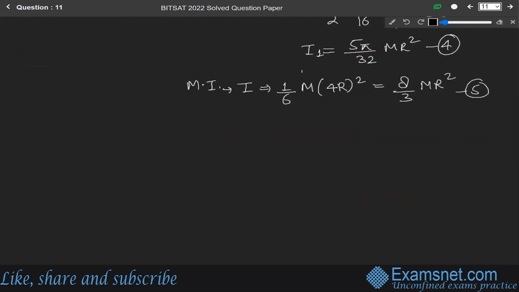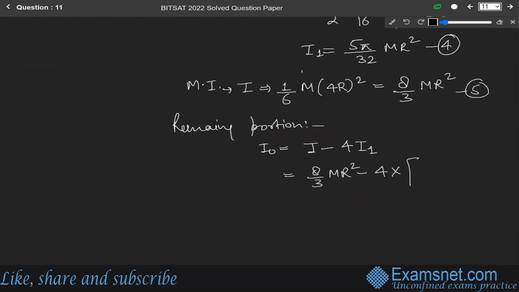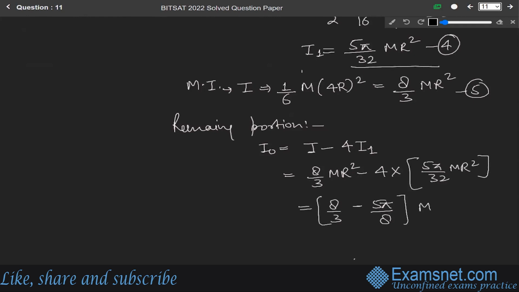So the remaining portion's moment of inertia, let us say it is I naught, will be equals to I minus 4 I1, since we have 4 holes. So I is 8 by 3 m r square minus 4 into I1, where I1 is 5 pi over 32 into m r square. Solving it, we get I naught equals 8 by 3 minus 5 pi over 8, into m r square.